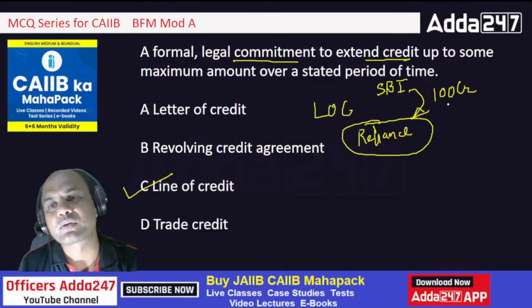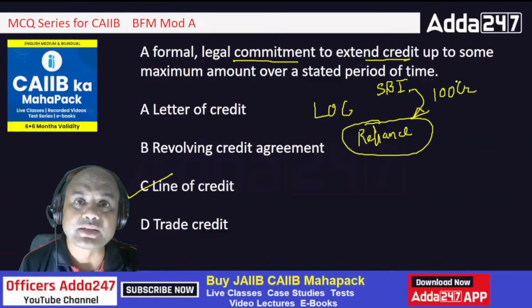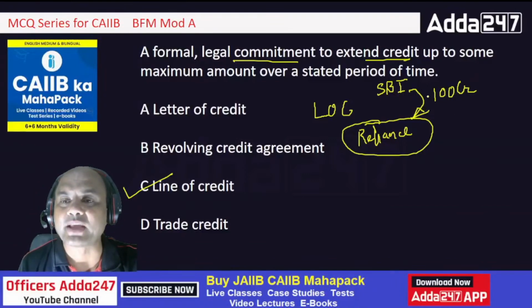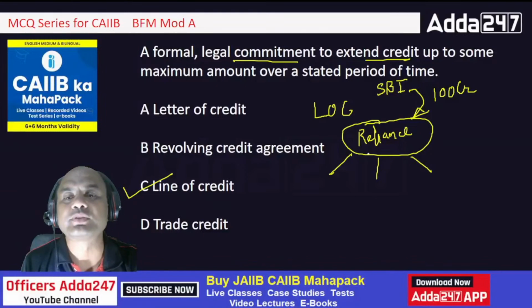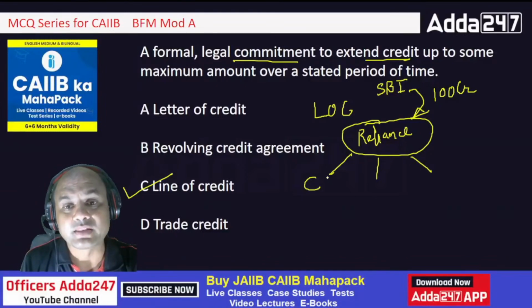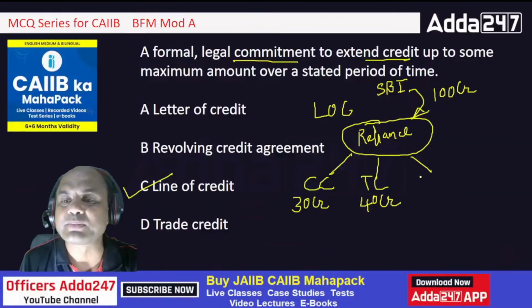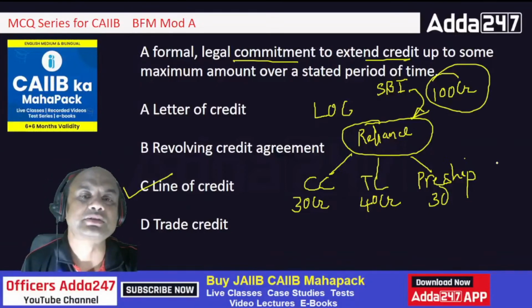But under these 100 crores, where will this 100 crores be sanctioned as? Means under what term? Will they be sanctioned as CC? Will they be sanctioned as term loan or whatever? So SBI will tell Reliance, I am sanctioning 100 crores to you, and out of these 100 crores, these are the 3 loans which I am giving you. One is CC, let's say 30 crores. One is term loan, let's say 40 crores, 40 CR. And then let's say pre-shipment credit, pre-shipment. Let's say again the remaining 30 crores. So this complete sanction is known as line of credit, and these are known as sublimits. Clear?